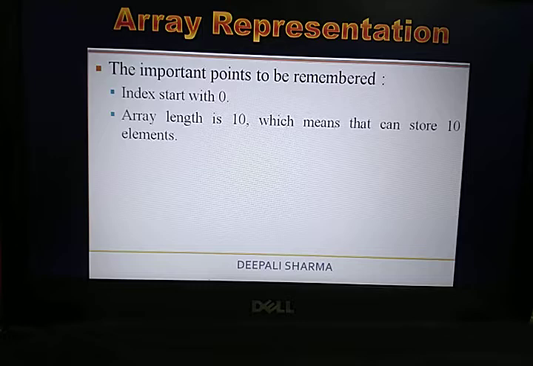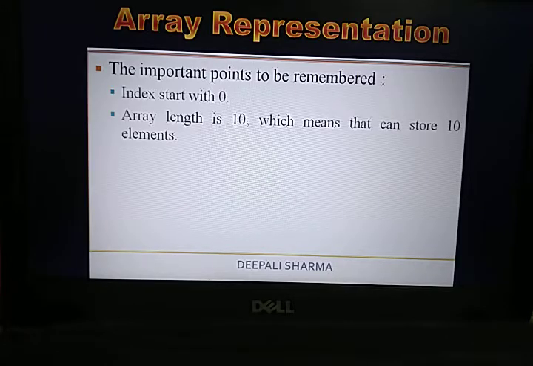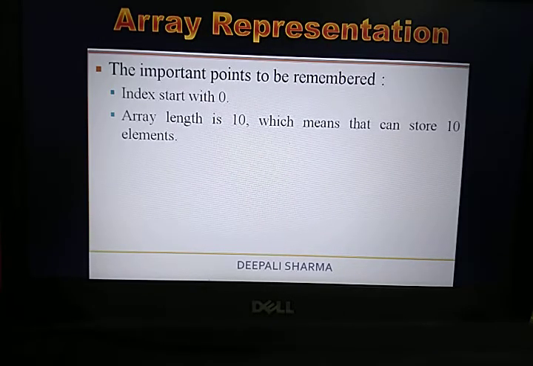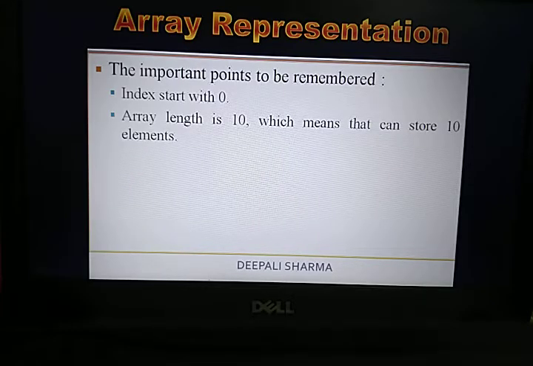I also told you, if the length of the array is 5, your array can have only 5 elements. If your array has length 7, your array can store 7 elements, and it will start from index 0 and the end index will be 6. In my case, I have taken the array length as 10, where the first index is 0 and the last index was